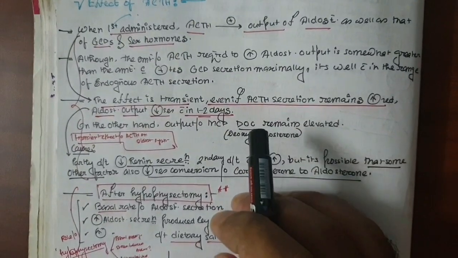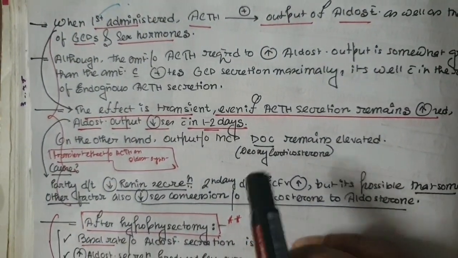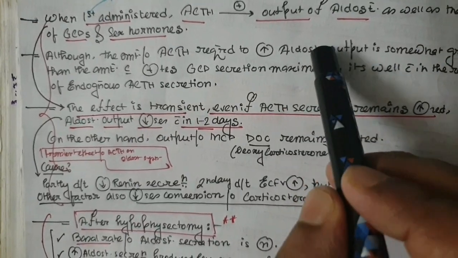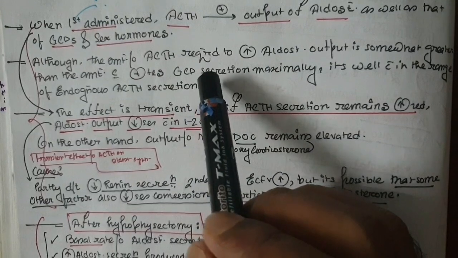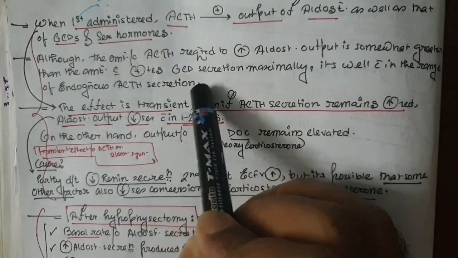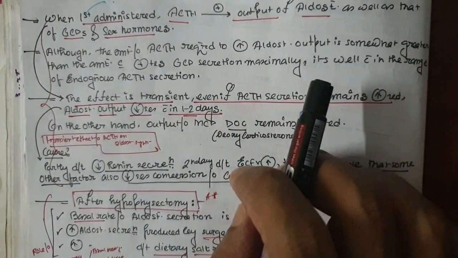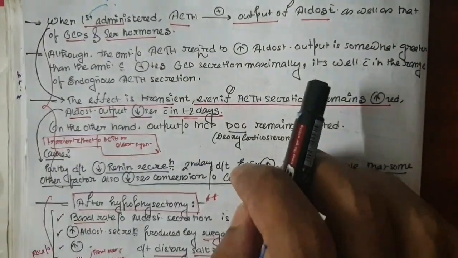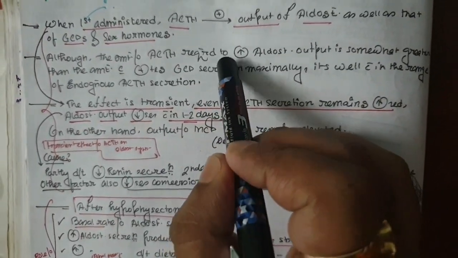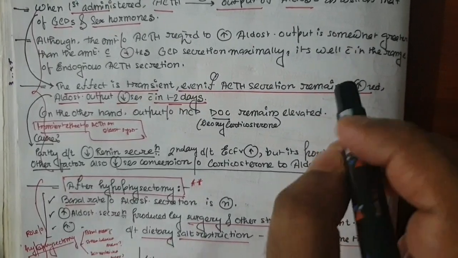That means the amount of ACTH required to produce a huge amount of aldosterone is much more than the amount required to increase the glucocorticoid secretion. So you can easily understand, when the aldosterone is increased to its peak level, the glucocorticoid has already achieved that level previously.